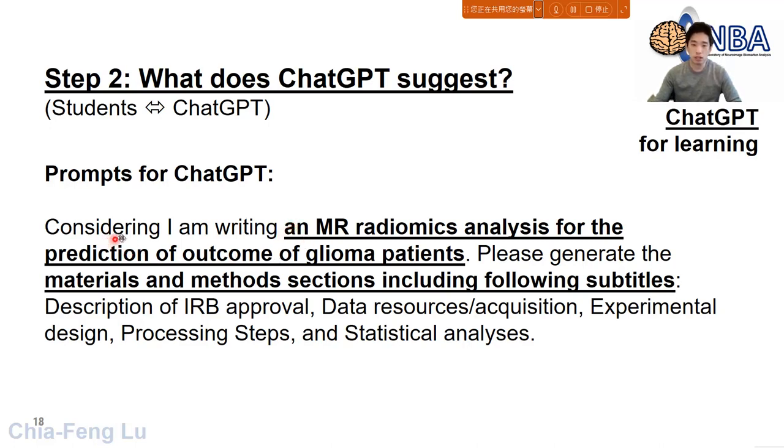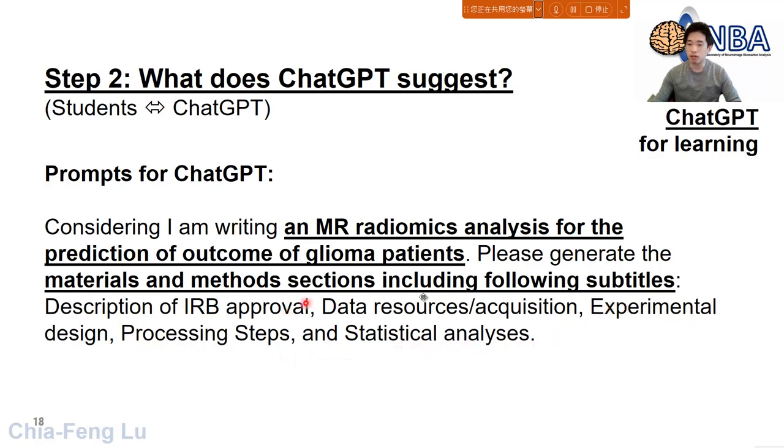So you can see my prompt right here would be, considering I am writing the topic, like an MR radiomics analysis for the prediction of outcome of glioma patients. Again, this may be too professional for you, but I just try to set up the thing so ChatGPT may understand what I'm doing right now. I ask ChatGPT to generate the materials and methods sections, including the following subtitles: description of IRB approval, data resource acquisition, experimental design, processing steps, and also the statistical analysis anyway.